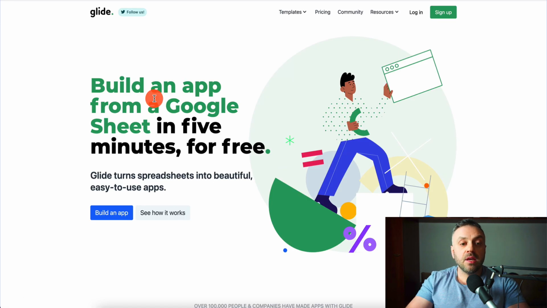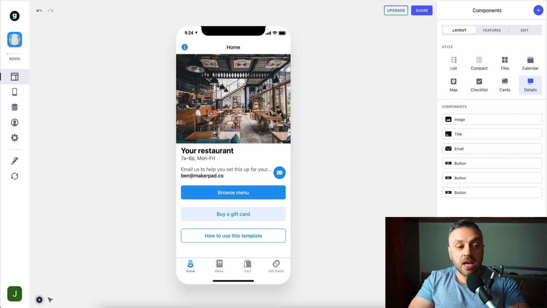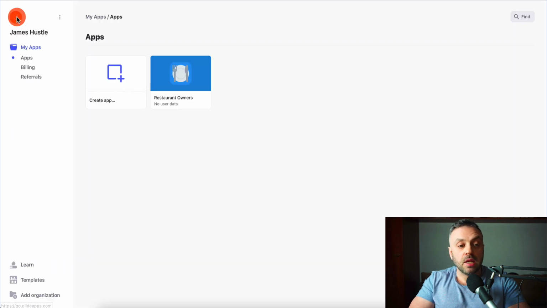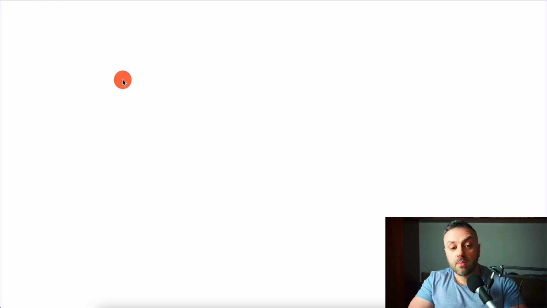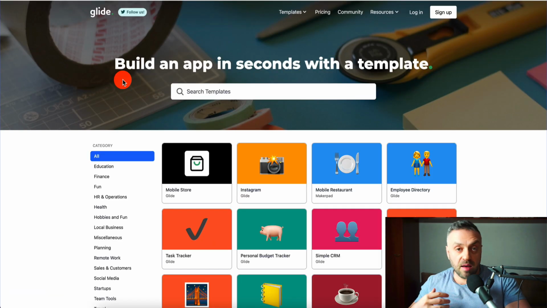So if I go back to my app dashboard, I can create a new app. Instead of creating an app from my own Google Sheet, I can create it from a template, then copy that Google Sheet and modify it as I see fit.